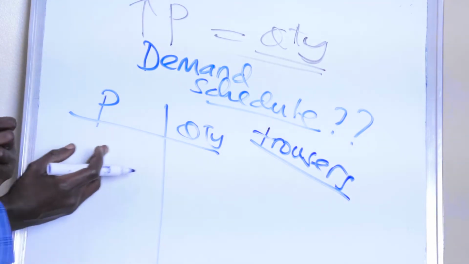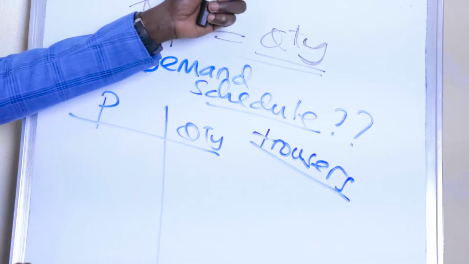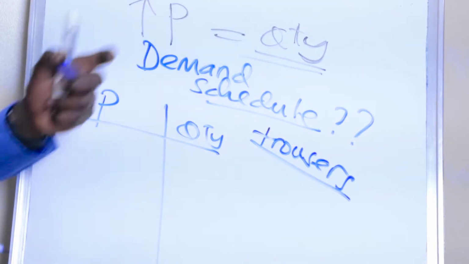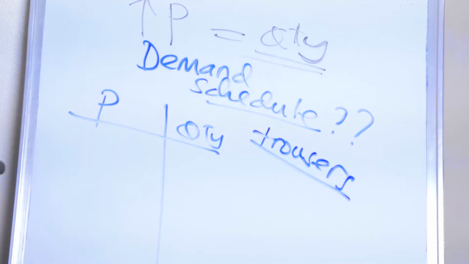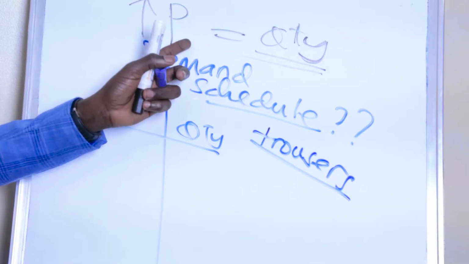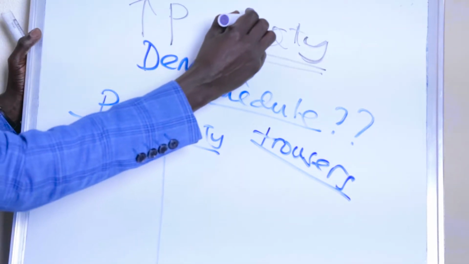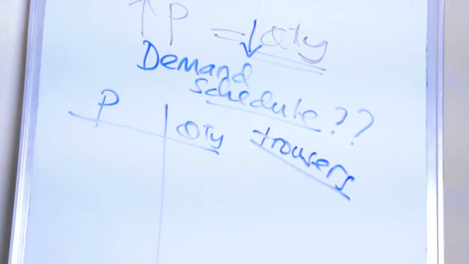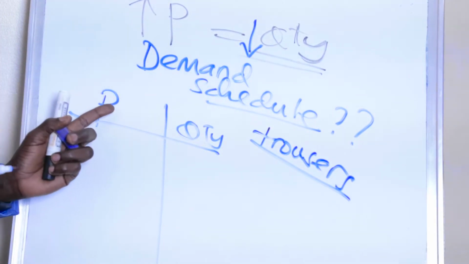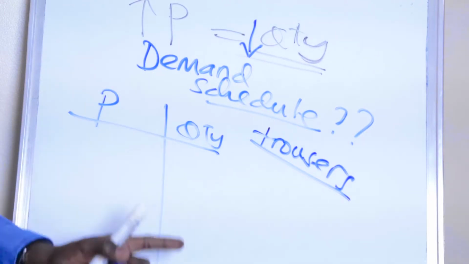When you're constructing this demand schedule, you have to pay attention to the law of demand. As I explained, an increase in price will normally lead to a decrease in quantity demanded. So if the price is high, quantity demanded will be decreasing.